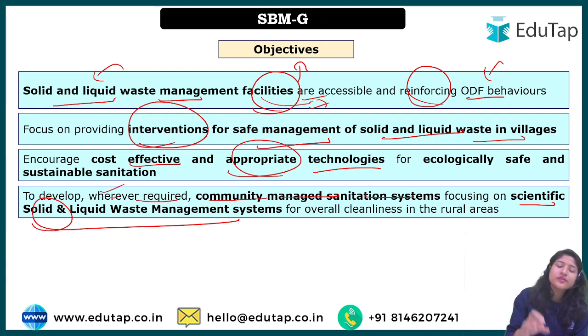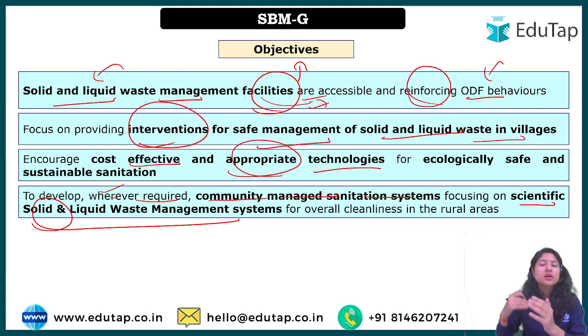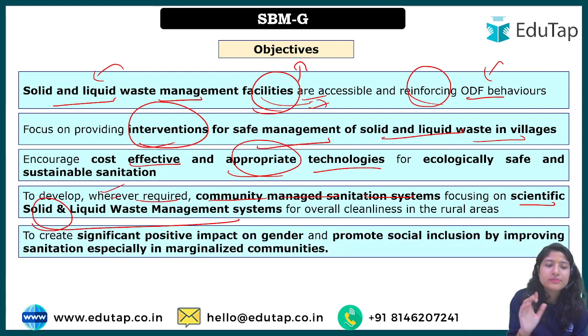Look, basically I'm just reading them out because we have basically understood what this second phase is all about. Phase 1 was to construct the toilets, and now it is to sustain that status of ODF, and along with that we are focusing on proper management of the waste that is generated. So if you keep these two ideas in mind, everything will come back to them everywhere. You just have to keep that in mind.